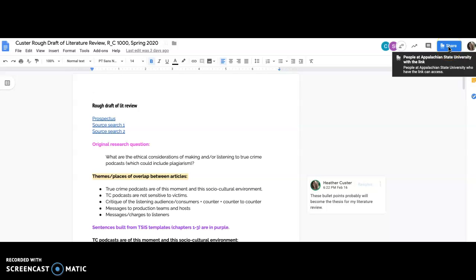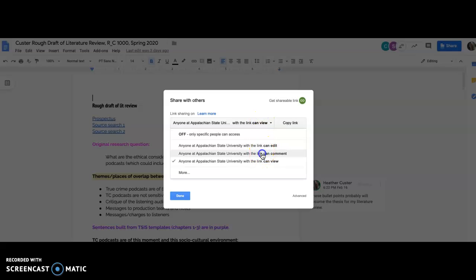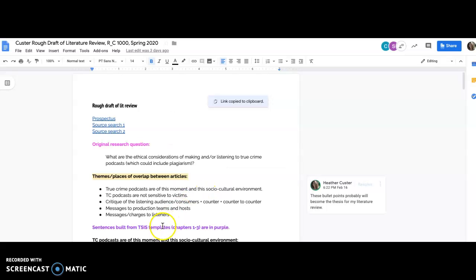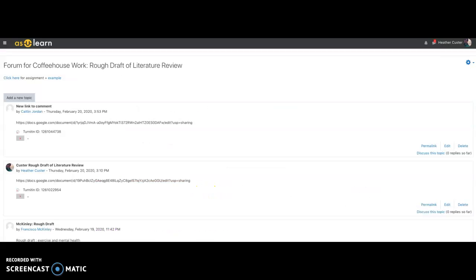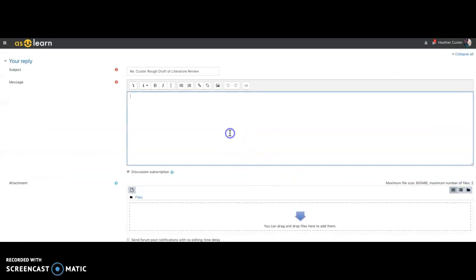Open your rough draft and change the share option so that anyone at Appalachian State with the link can comment. Copy that link, click Done. In the Forum for Coffeehouse Work rough draft of a literature review, find your old post or your original post and click Discuss this topic. Then reply to yourself with the link that you've just copied.